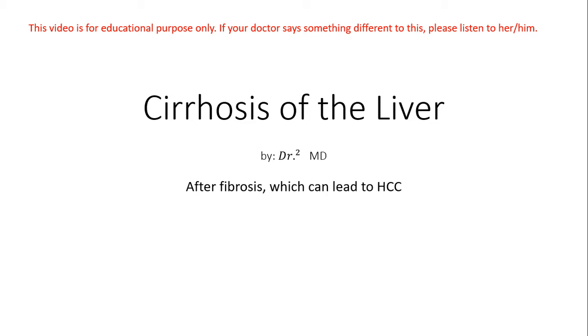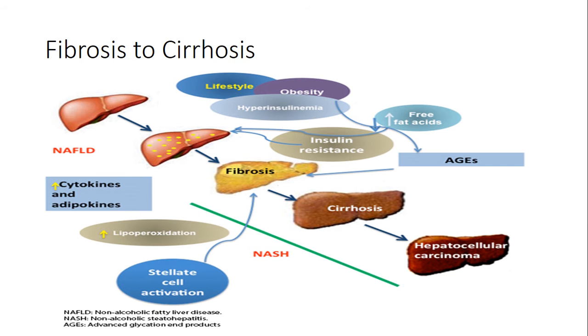By Dr. Squared MD. Cirrhosis occurs after fibrosis, which can lead to hepatocellular carcinoma. Let's first talk about how NAFLD can lead to hepatocellular carcinoma. NAFLD, which is non-alcoholic fatty liver disease, can worsen, then can go to fibrosis, which is scarring of the liver, which then can lead to cirrhosis, which is even more scarring of the liver tissue, and more bumps on the liver, which then can lead to hepatocellular carcinoma, which is basically liver cancer.